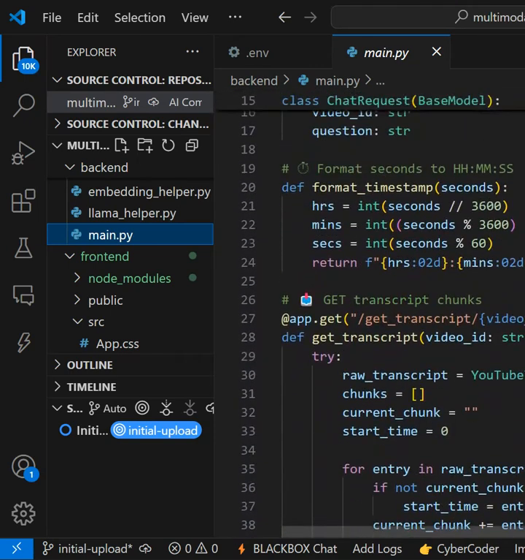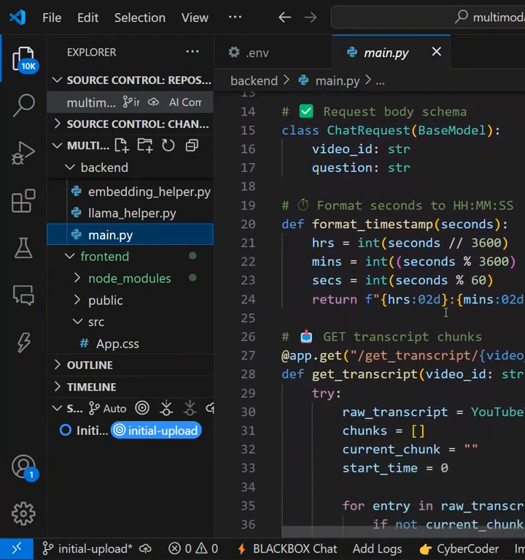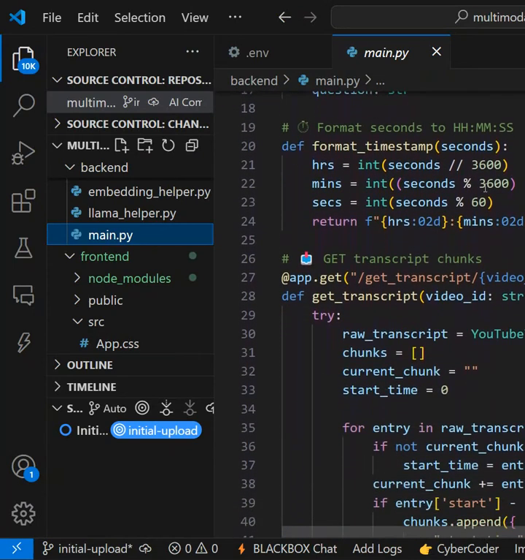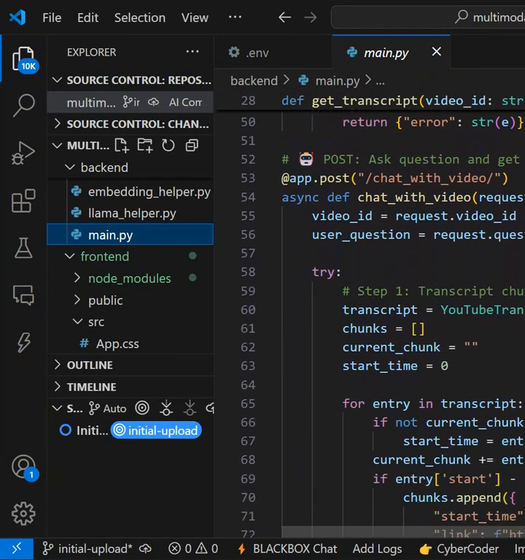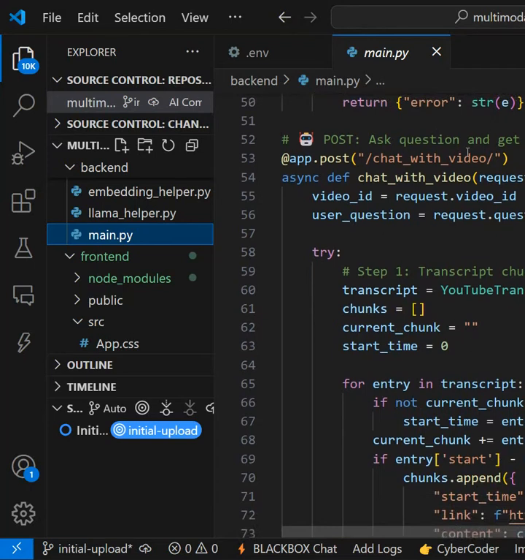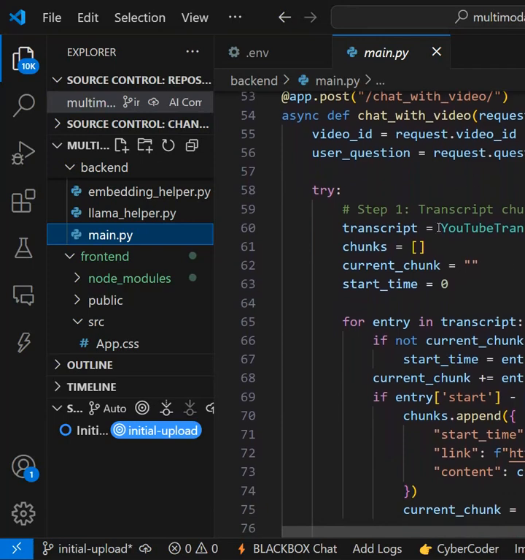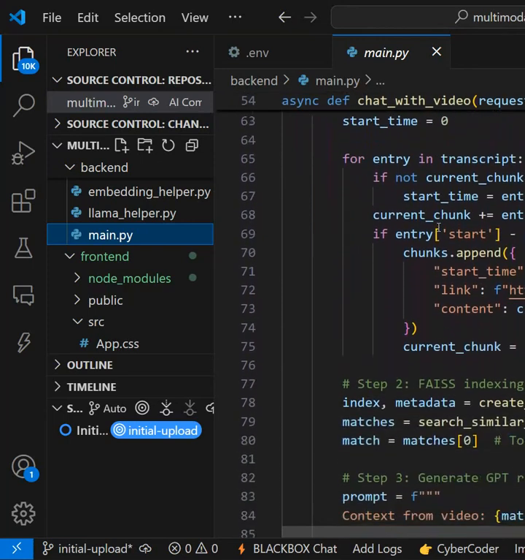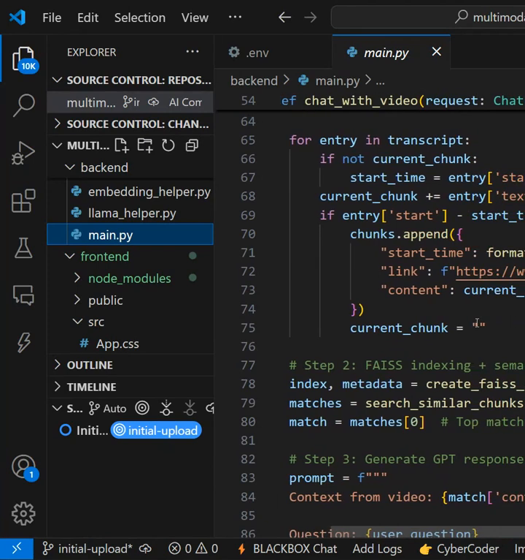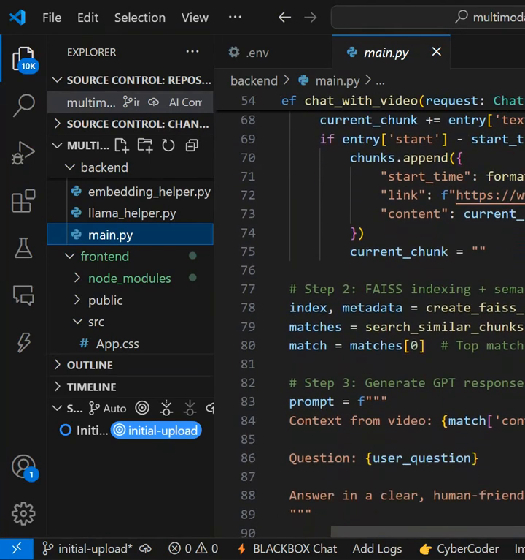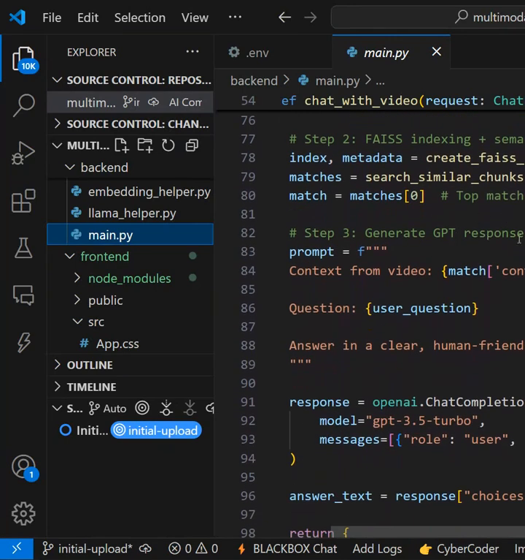Okay. So first, request bodies from the front end. Second, this is the transcript chunks. This is for question, like ask a question and get the LLM response. This is step one, transcript chunking. This is for the YouTube link, content and start time. This is index, generate GPT response.